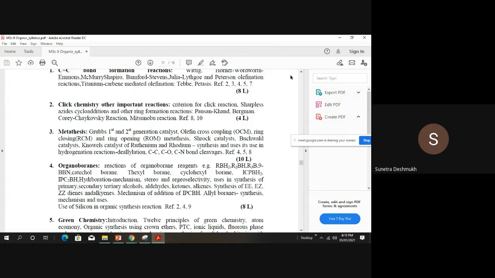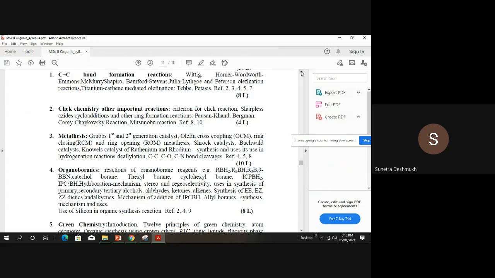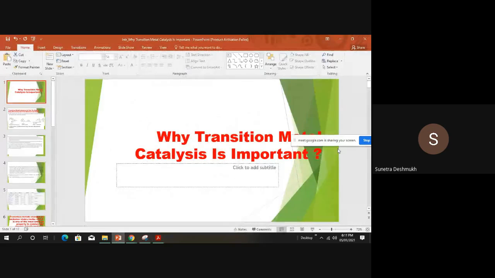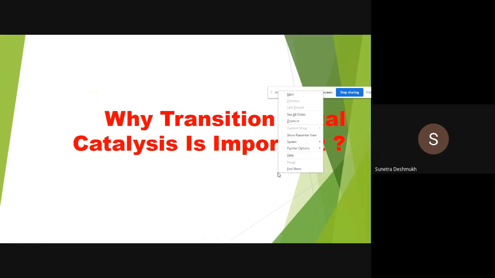So first we will start with 5402, transition metal complexes in organic synthesis. As we know, you are quite familiar with such types of reactions, transition metal catalyzed different organic synthesis. Then why is transition metal catalyst important? That is the question that comes to our mind. Always it comes to our mind in organic synthesis: why do we need inorganic metals?